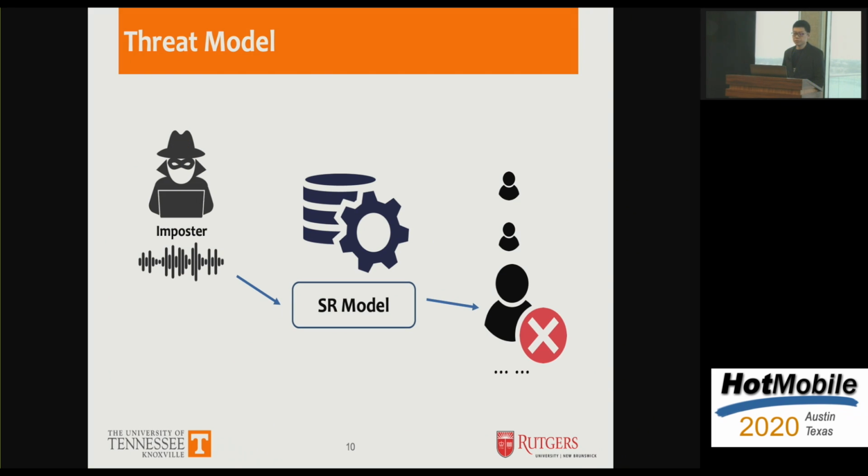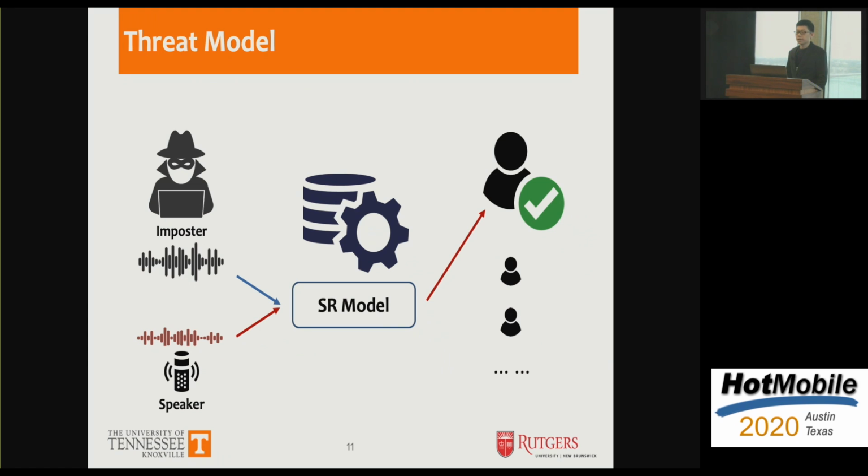In another situation, an imposter tries to pass the speaker recognition system, but as he does not have access privilege, he cannot pass the system. However, he can try to embed some adversarial noise to make himself recognized as a legitimate user with the access privilege. And in that way, he can pass the speaker recognition model using another person's identity. So this is called the targeted attack.